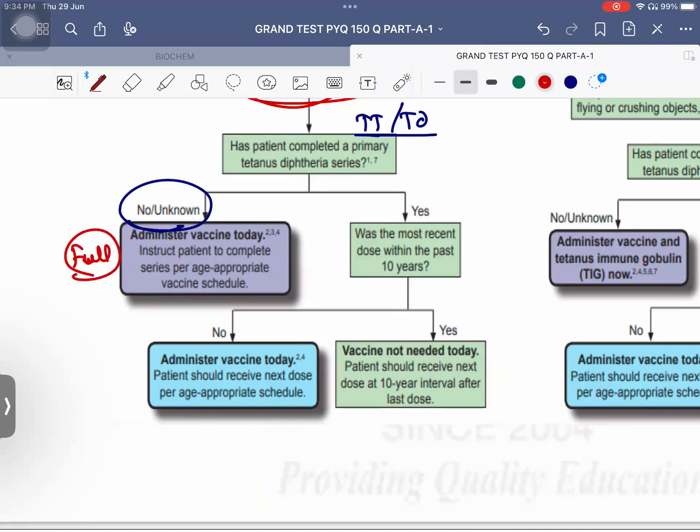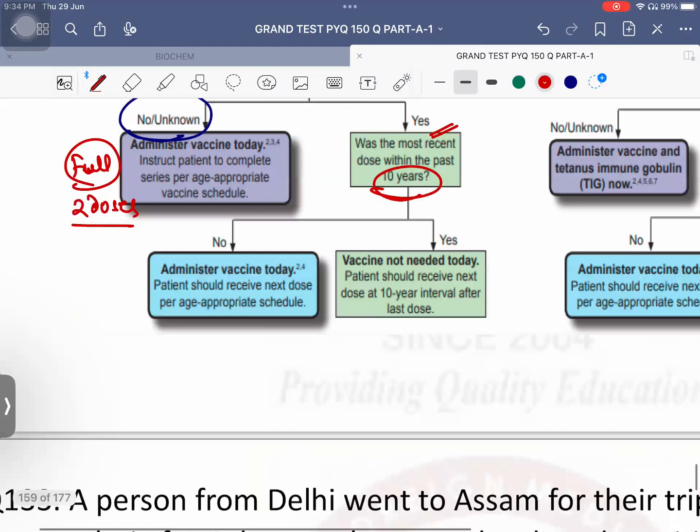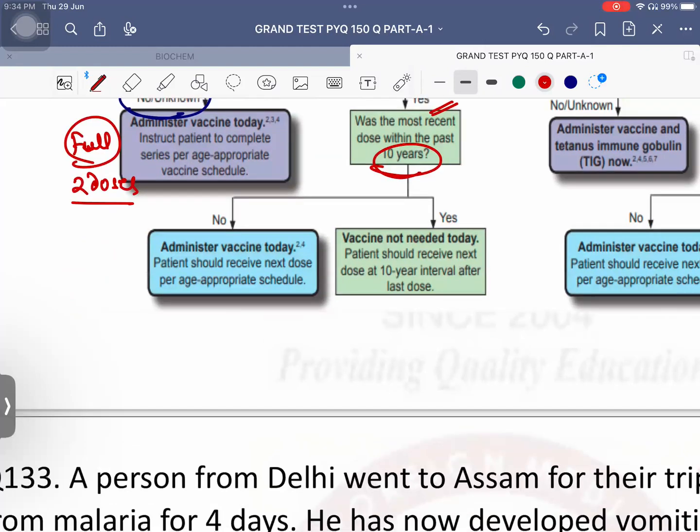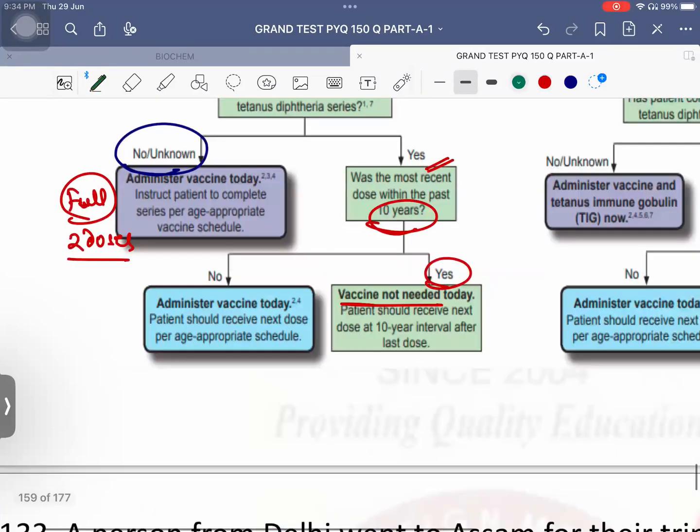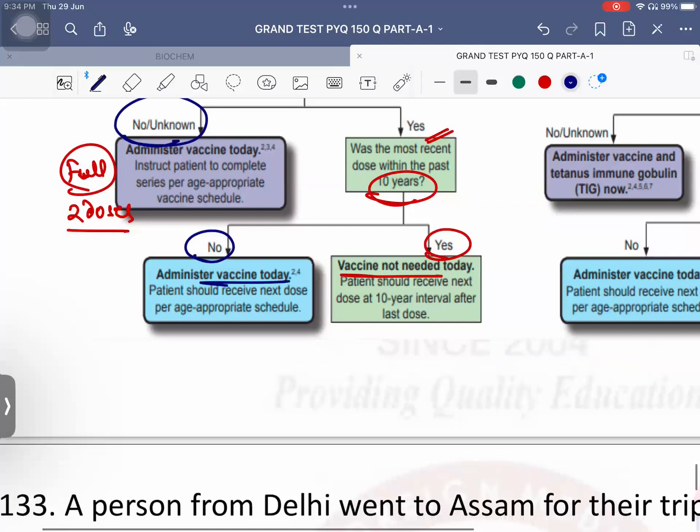schedule. How many doses? How many doses do you give? You give 2 doses, right? So 2 doses should be given, full vaccine schedule. If the TT or TD vaccine was taken, then you need to check if it was taken within 10 years or more than 10 years have passed. Please remember, if it was taken within 10 years, then vaccine is not needed today because it is a clean or a minor wound. But if 10 years have already surpassed, then you need to administer vaccine today. Okay, so that has to be remembered.